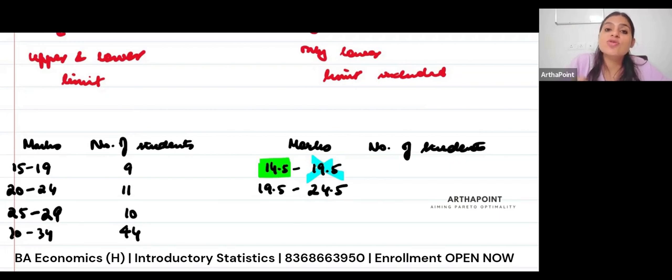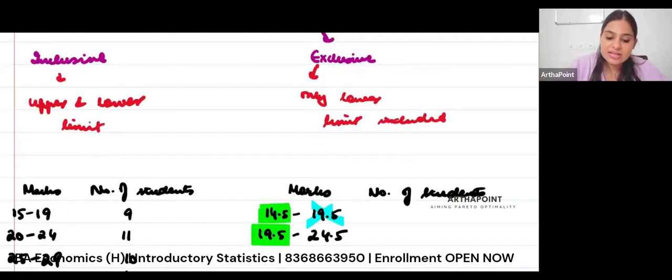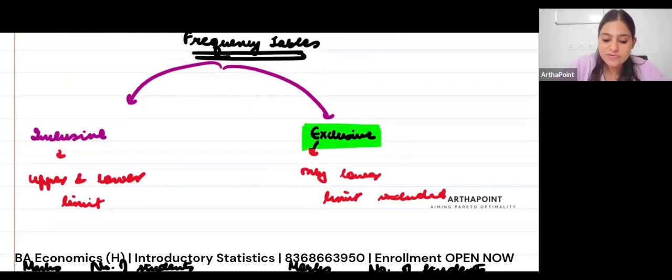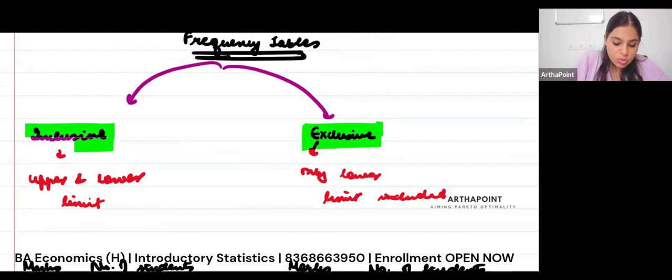The students who have scored 19.5 will be included in this interval. So I am excluding the upper limit, and hence it is called the exclusive frequency table. This is called the inclusive frequency table.